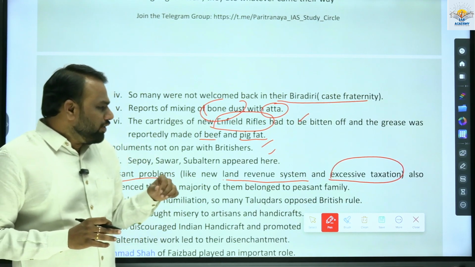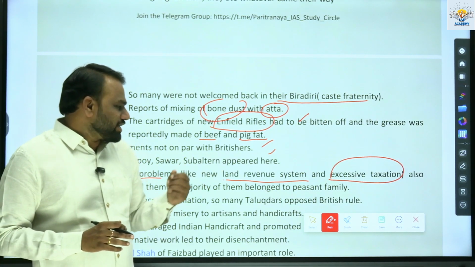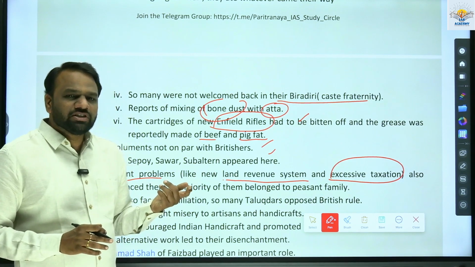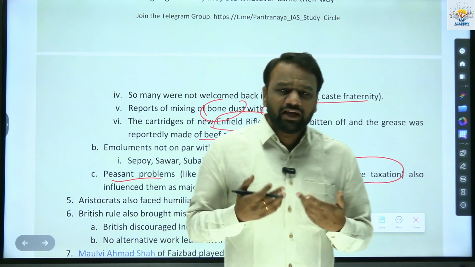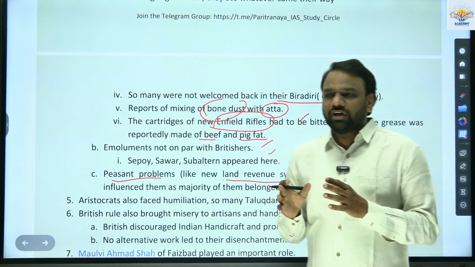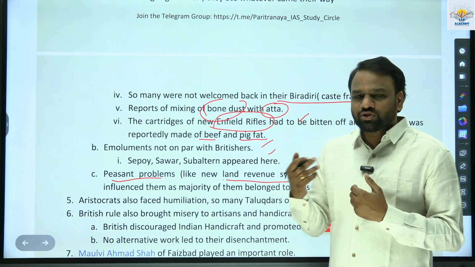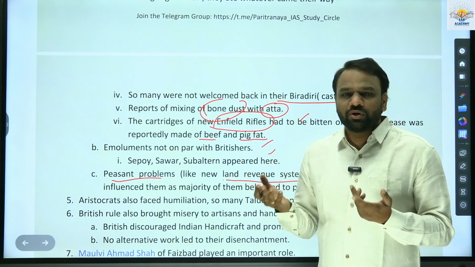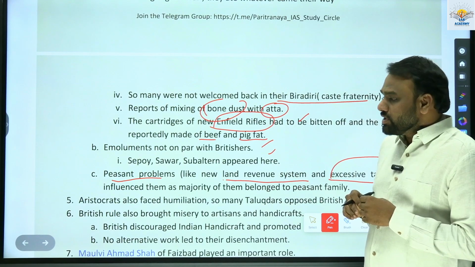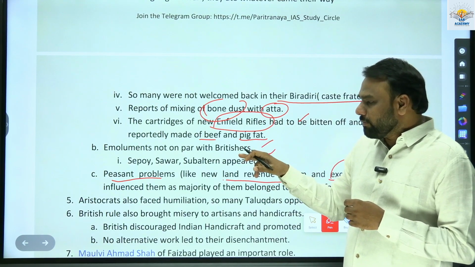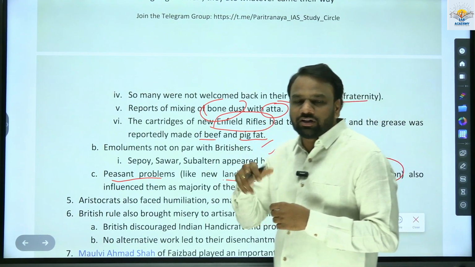Here back home, there was excessive taxation and a land revenue system which made them incur more losses, because most of the earnings had to be paid in taxes. So there was a huge loss to the people working back home, their family members. Again, these peasant problems also had an influence on the Sepoys.